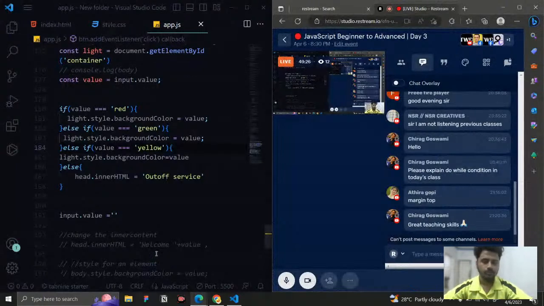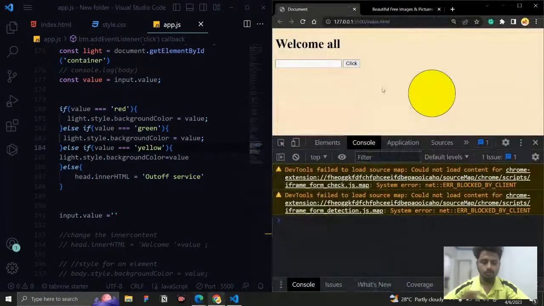And this is how with simple things you are able to do this. Okay, please explain margin top. Margin top. Okay, great, 16. Thank you.